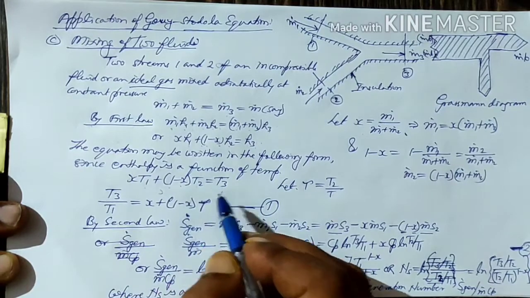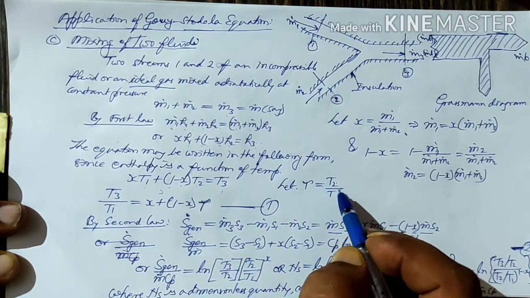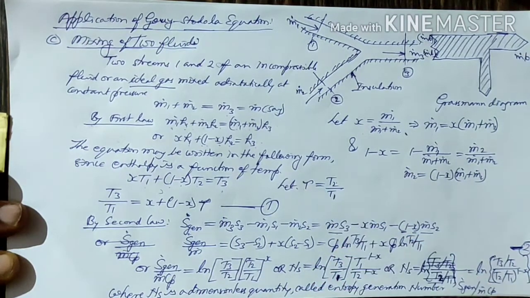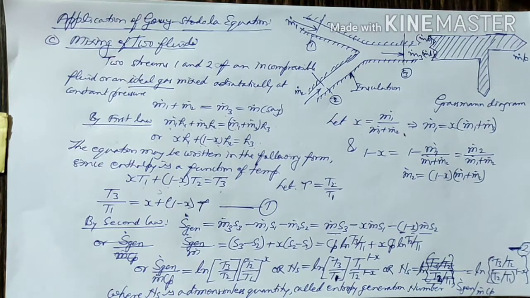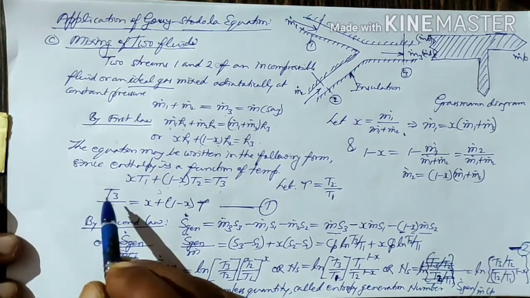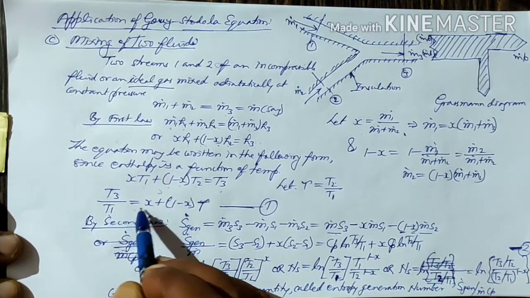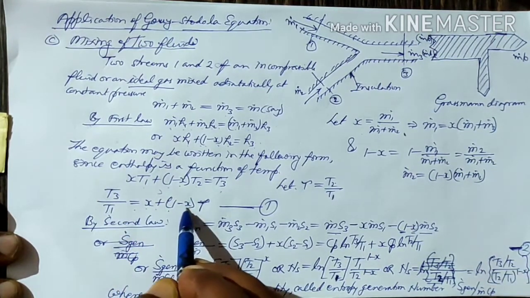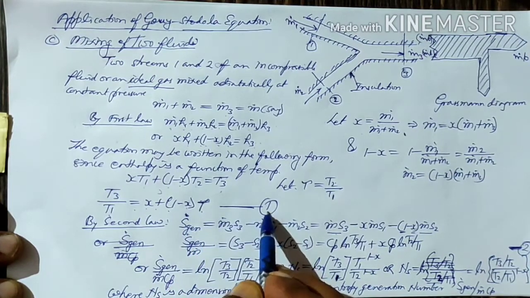This we can write, and if we assume that T2 upon T1 equals tau, then this equation will become T3 upon T1 equals x plus 1 minus x into tau. That is equation 1, say.